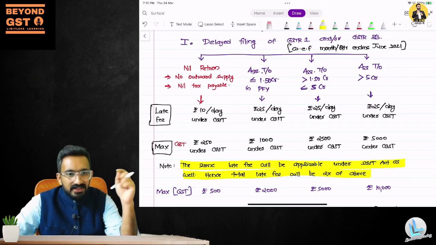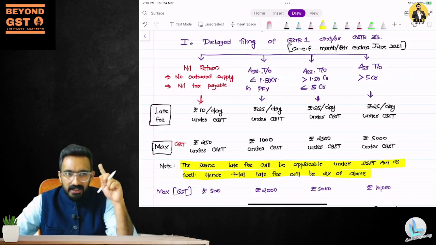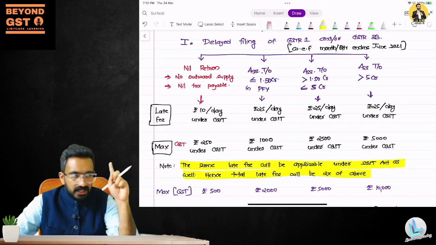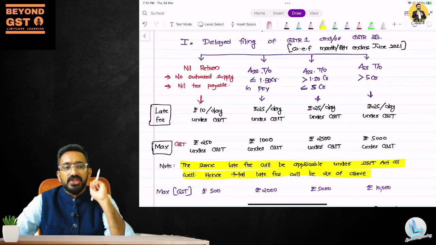For each day, what is the late fee? 10 per day for CGST, 10 per day for SGST. Means for CGST, it will be 10 into 100 days delay, 1000 rupees. For SGST, it will be 10 into 100 days of delay, again 1000 rupees. What's the maximum that can be levied? 250 under CGST, 250 under SGST. So the maximum would be 500.